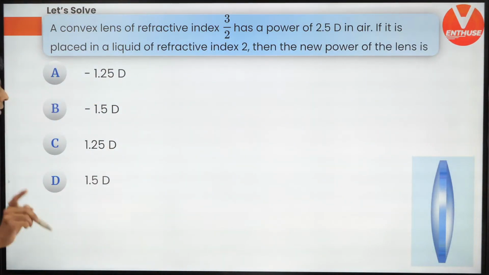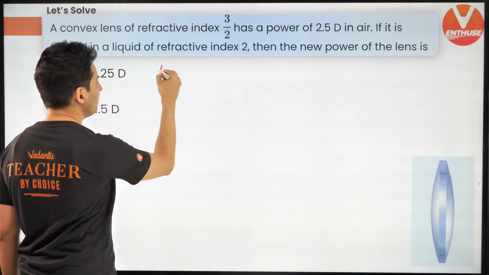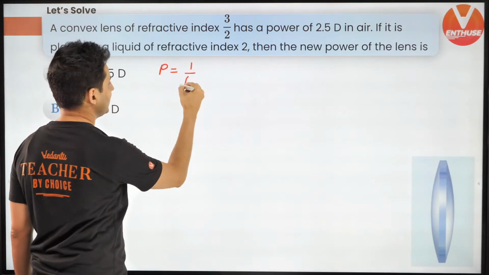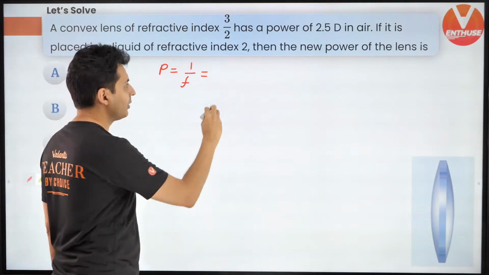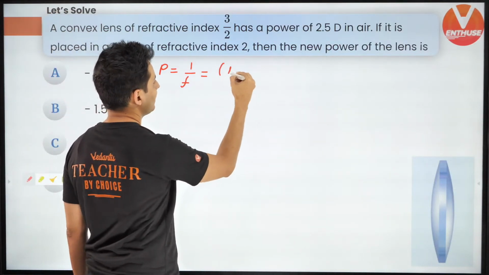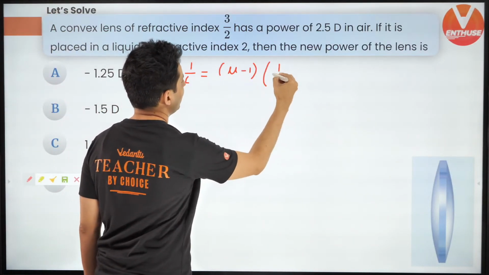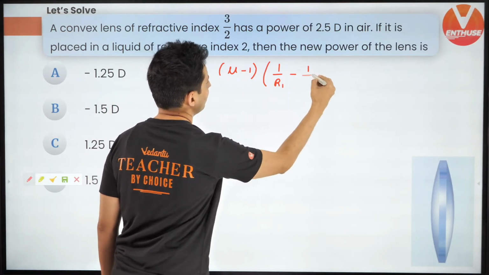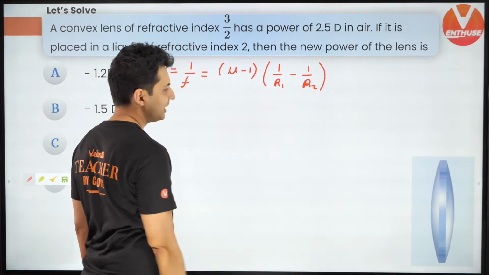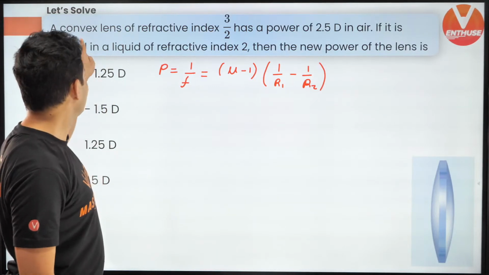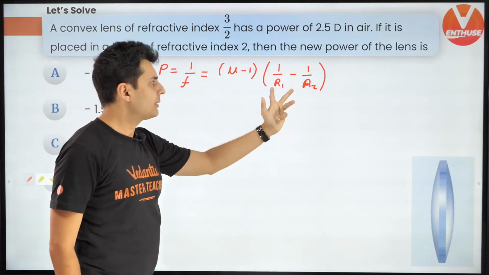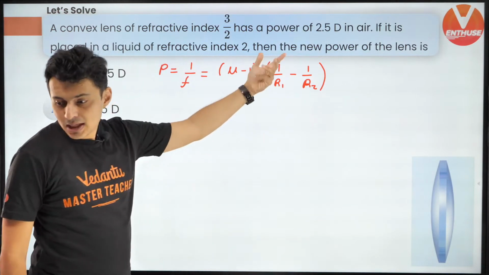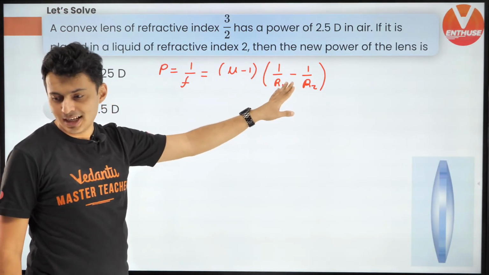Well, I'll tell you how to solve this question. Power for a lens is 1 by f, correct? And using lens maker formula, 1 by f is mu minus 1 by r1 minus 1 by r2, correct? That's what it is. But since it's a convex lens, that means R1 and R2 magnitude wise will be equal, correct?